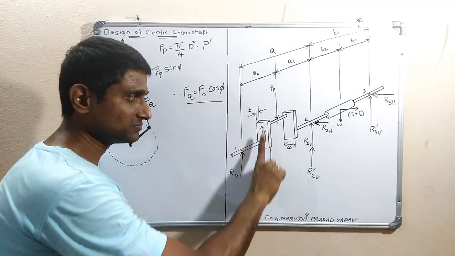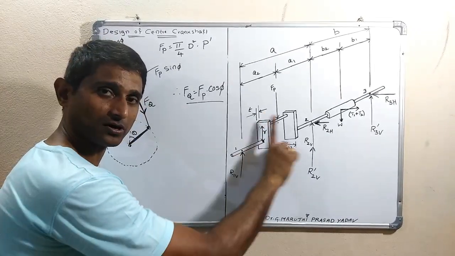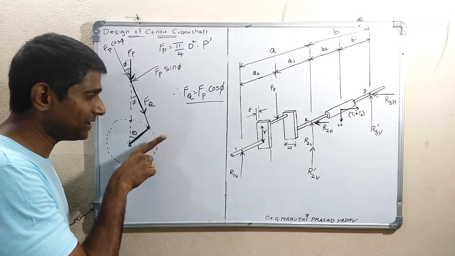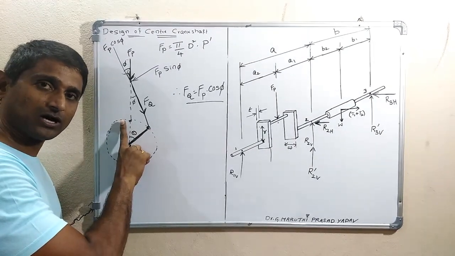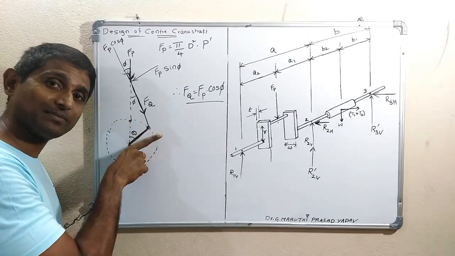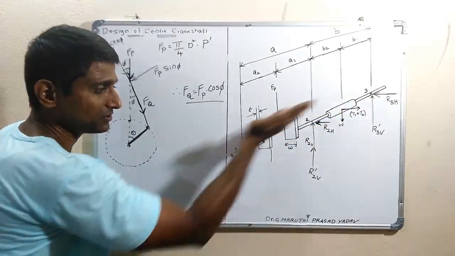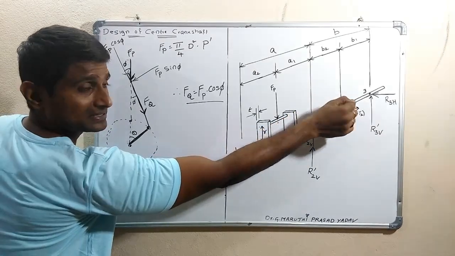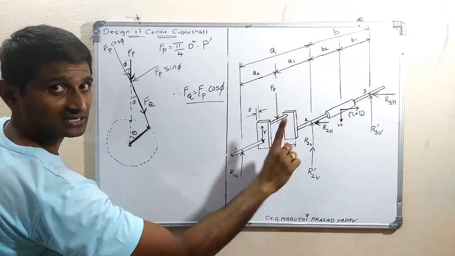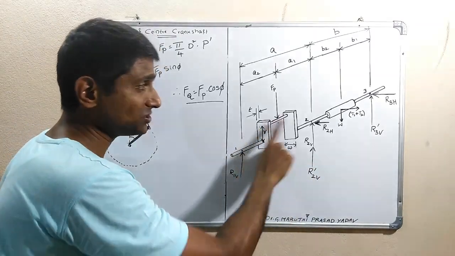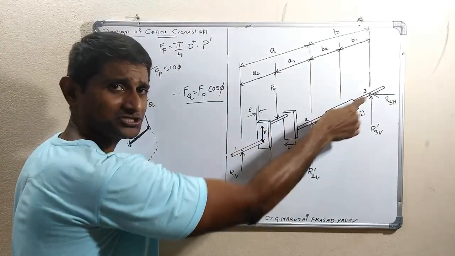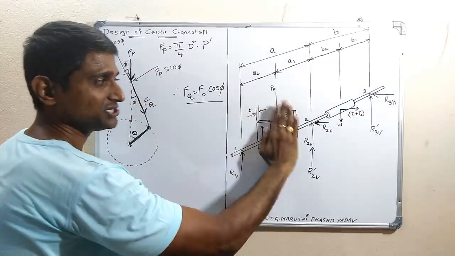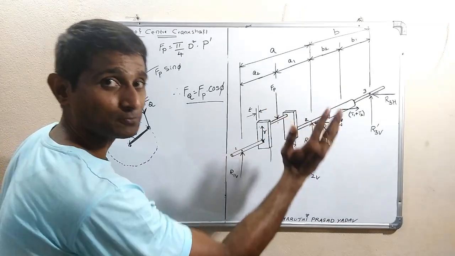Here, this web I have drawn vertically. For the maximum bending moment condition, it should be vertical. Now for the maximum twisting moment condition, it should be at some angle. Means this entire shaft tilts, so that this web also tilts up to some angle. So let me redraw these two webs. There is no change in the shaft. The shaft only rotates. So these two webs tilt up to some angle.